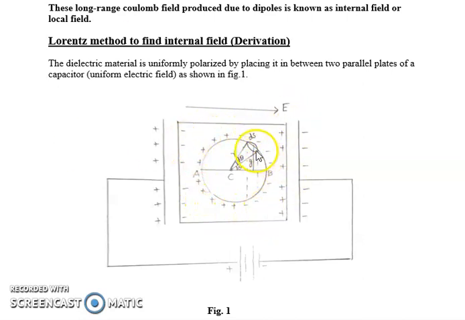Let us consider a small area ds on the surface of this spherical cavity. Let Q prime be the charge on this area ds.